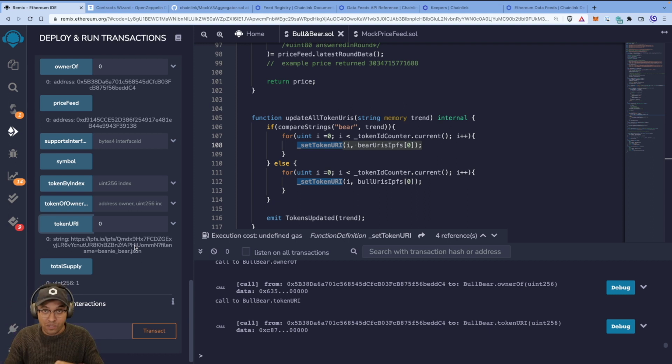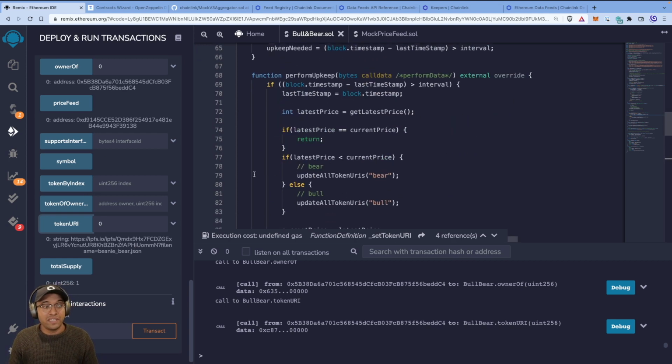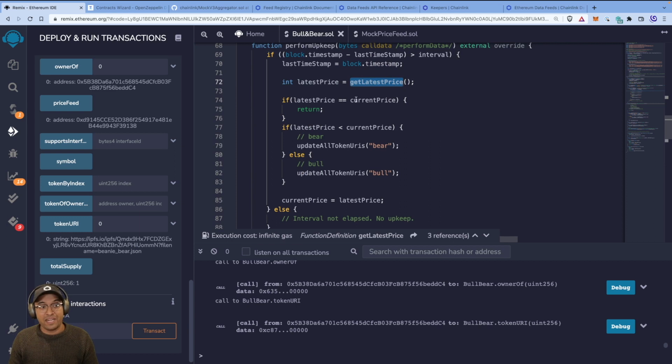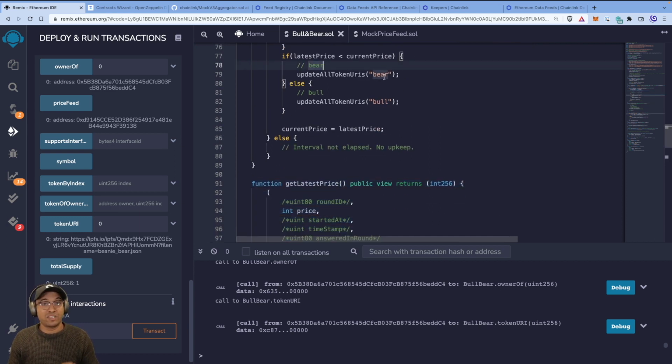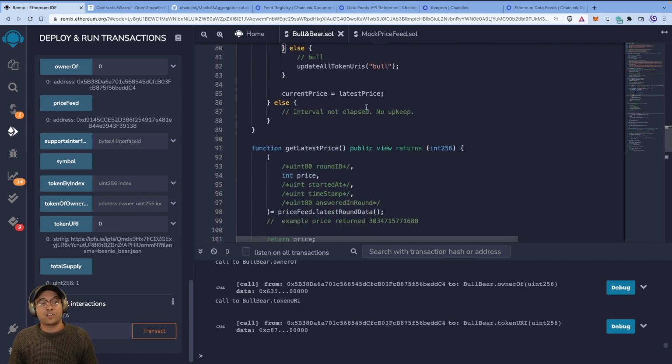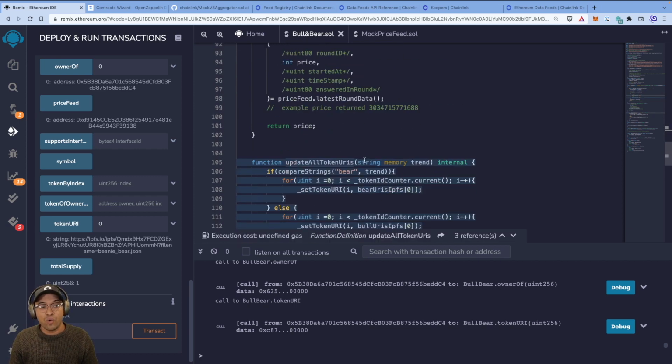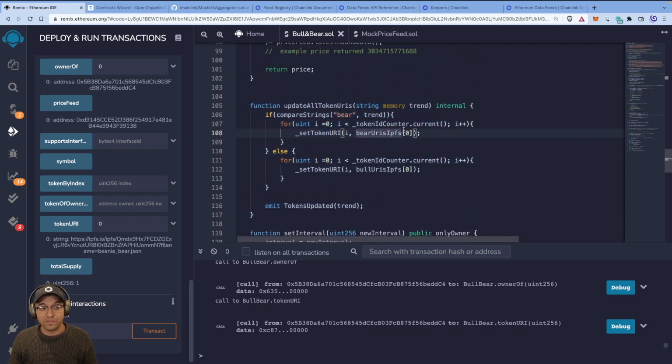But in our case, we're doing a bunch of on chain things. What are we doing? We're updating all the token URIs based on the latest price from the price feed. So when we do perform upkeep, we call the get latest price function, right? If there's a price change, we work out whether it's a bear trend or a bull trend. And accordingly, we update all tokens with that logic and say, hey, if it's a bear trend, set it to bear one. If it's a bull trend, set it to bull one. Okay. Now, that's pretty much the logic we've done here.